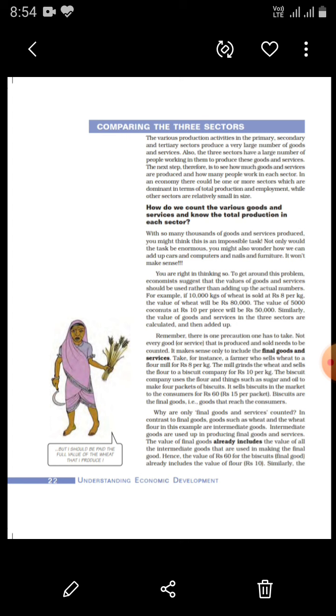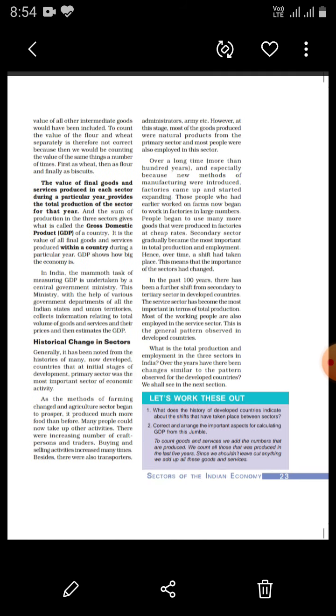Now, let us know what is GDP. You may know very well, GDP is nothing but gross domestic product. The value of final goods and services produced in each sector during a particular year provides the total production of the sector for that year. It may be primary sector, tertiary sector, or the service sector.